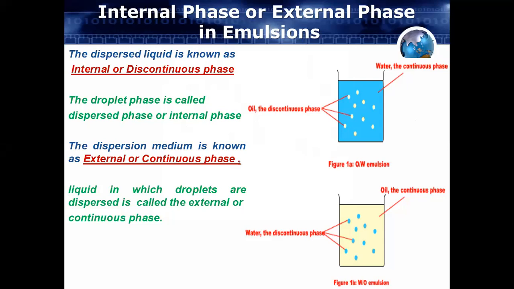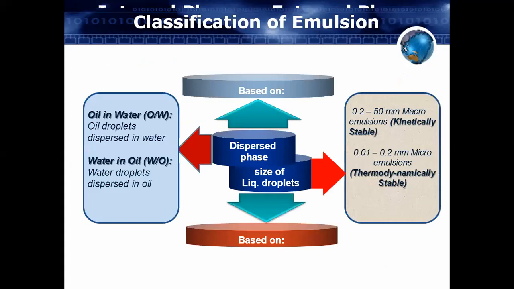Now the types of emulsion, how can we classify emulsion? Emulsions basically have two types. First is the oil in water emulsion. Another one is the water in oil emulsion.